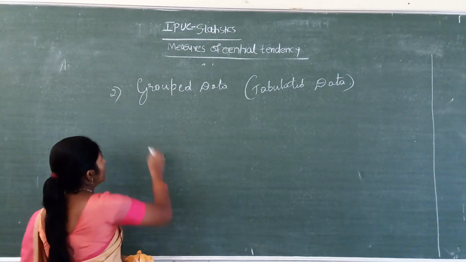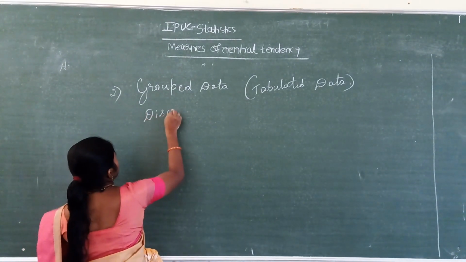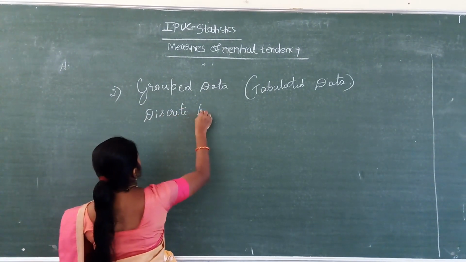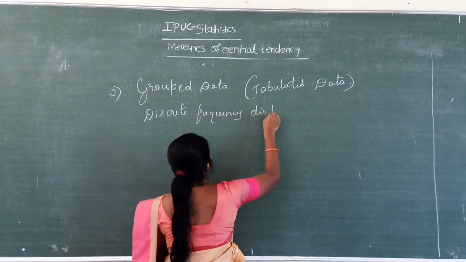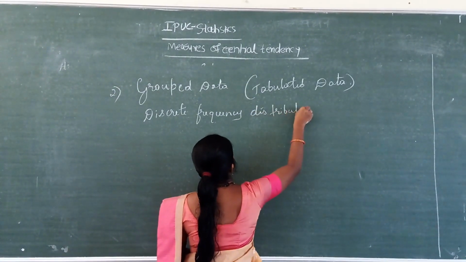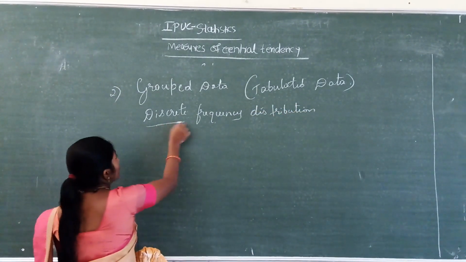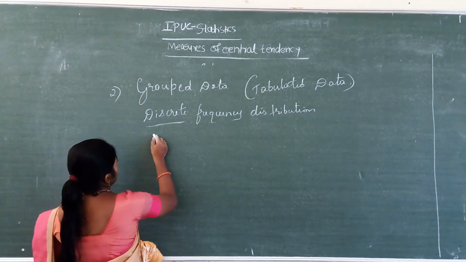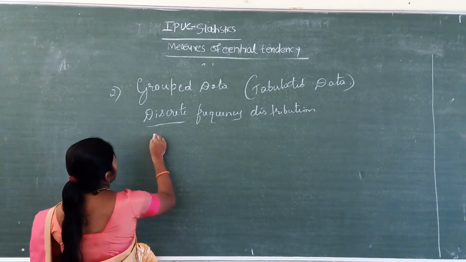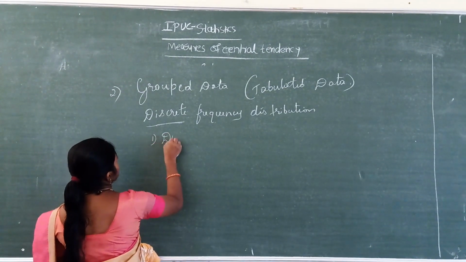In that, first, the discrete frequency distribution. So in the discrete frequency distribution here, the direct method.